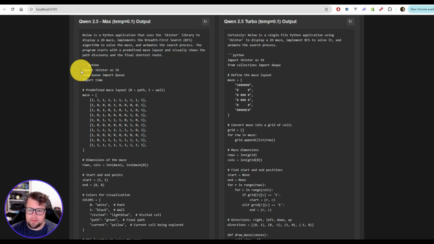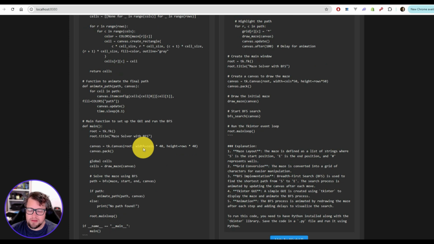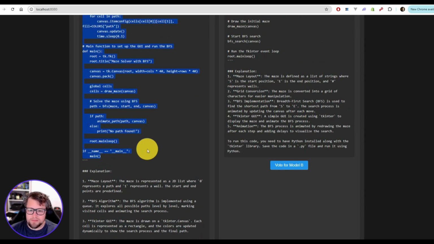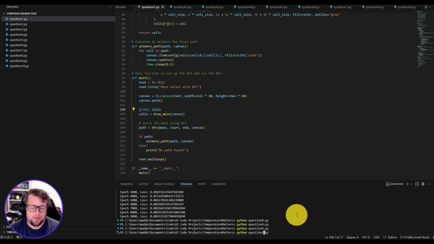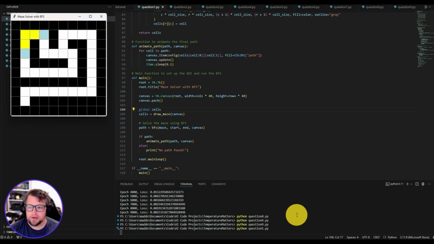So we're going to start by loading in this very first solution by Qwen 2.5 Max into our Visual Studio Code here. Here we go. This is Qwen 2.5 Max, which is the big model. I'm expecting a really good result here.